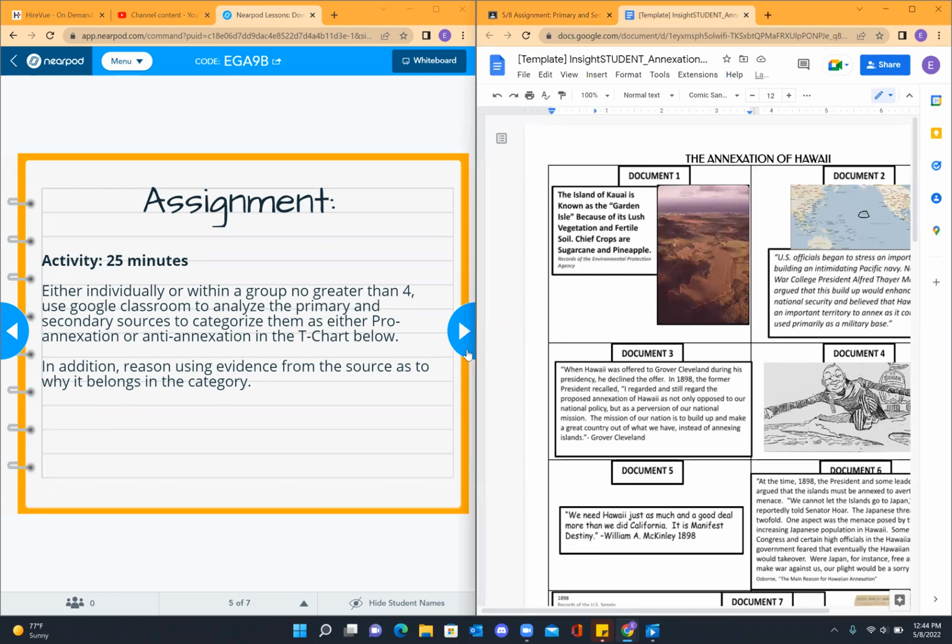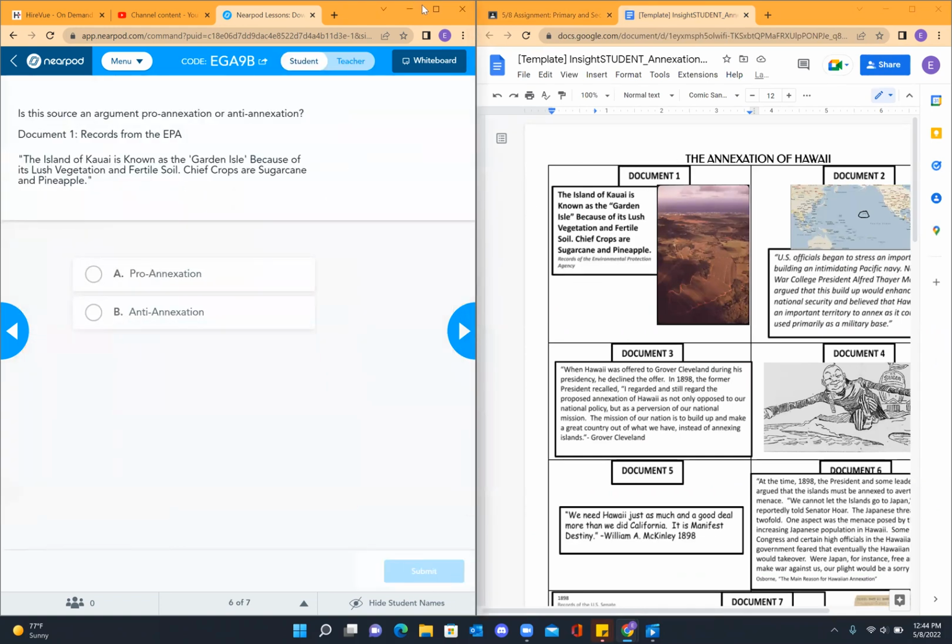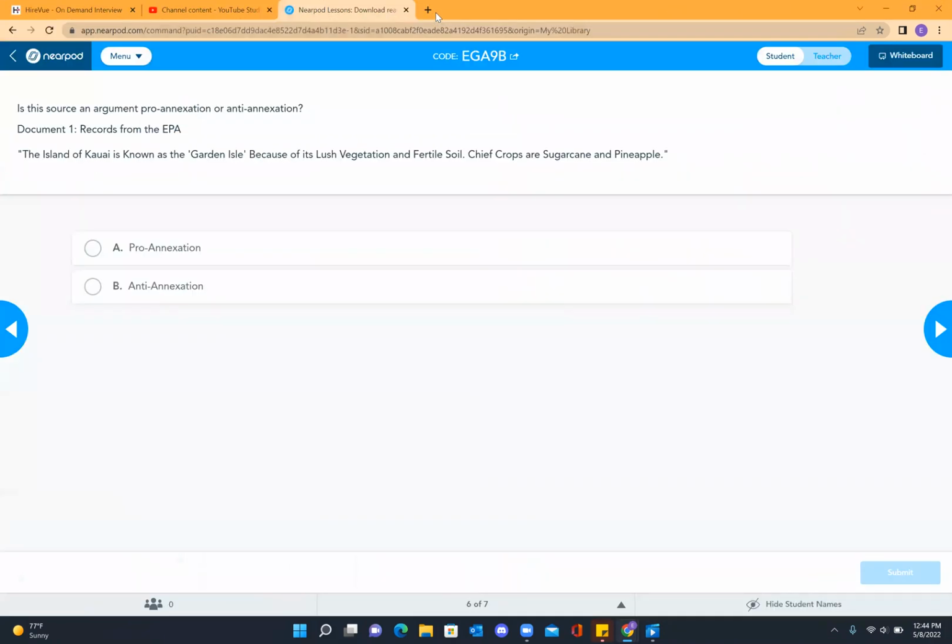We're on this first document right here. I'm going to pull it up in Nearpod. The first question states, from records of the EPA, that the island of Kauai is known as the Garden Isle because of its lush vegetation and fertile soil. Chief crops are sugarcane and pineapple. Based on that information, this poll question is up. I want you to read this over once or twice more and go ahead and give that a vote. Pro-annexation or anti-annexation for the secondary source. I'm going to give you a minute or so.